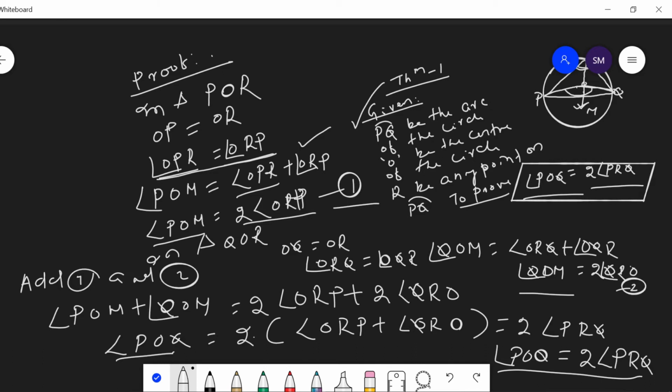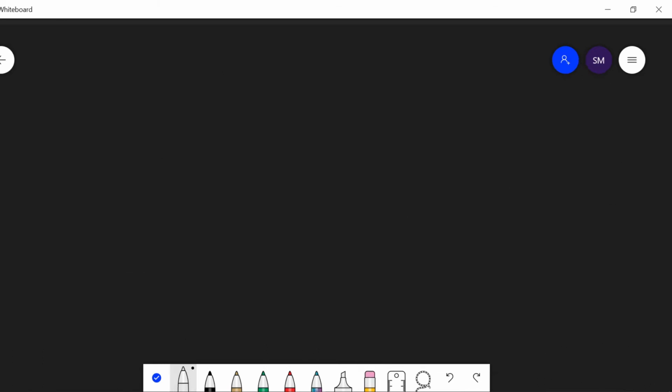Okay. Then let us discuss the next theorem. Here the next theorem, theorem 2, says angle in the same segment of a circle are always of equal measure.